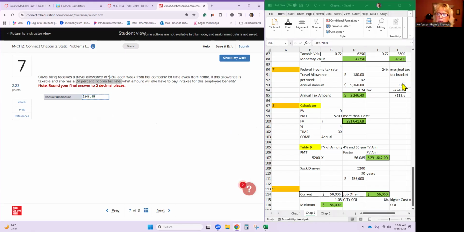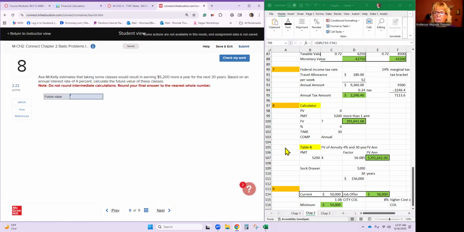Now, if you take the total of her allowance for the year and subtract the taxes that she has to pay, then she's really only benefiting $7,113.60. They did not ask for that. They just wanted to know how much in taxes. She's going to owe a whole 24% on those extra earnings because she's already in the 24% tax bracket. Okay, let's go to the next one.